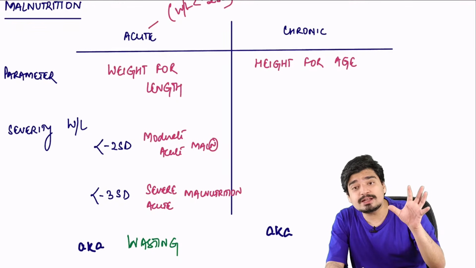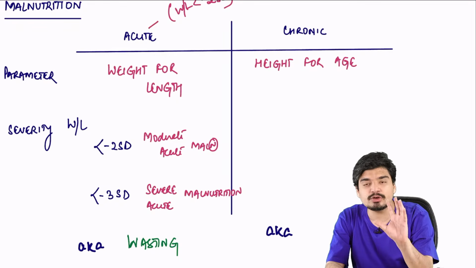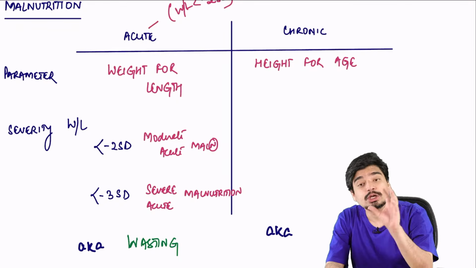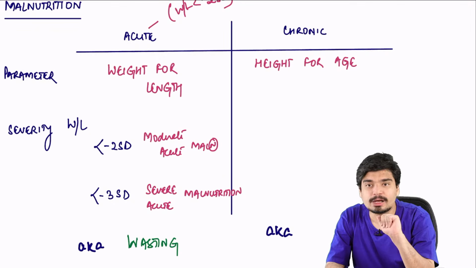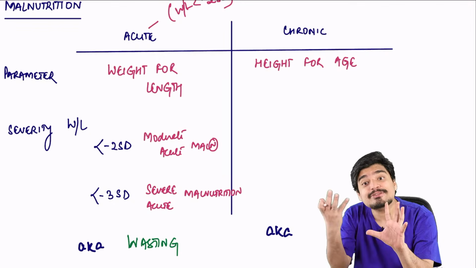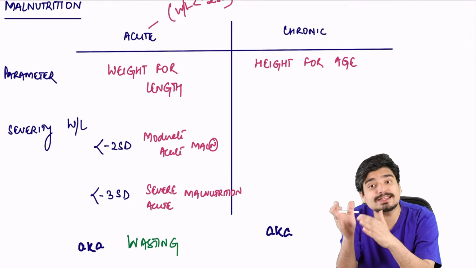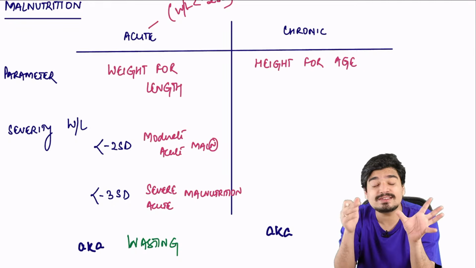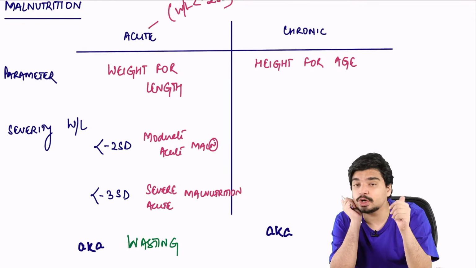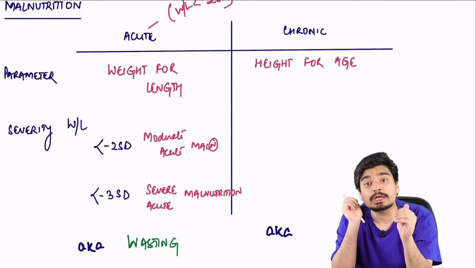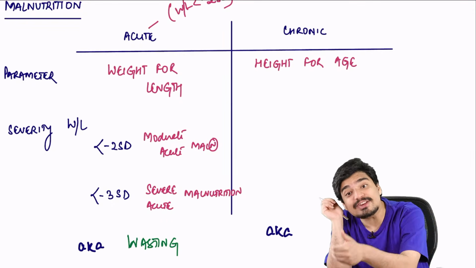So let's say the weight for length is -2.5 standard deviation. You can call it moderate acute malnutrition. You can also call it moderate wasting, because acute malnutrition is equal to wasting. If let's say weight for length is -3.5, you can call it severe acute malnutrition. You can also call it severe wasting.